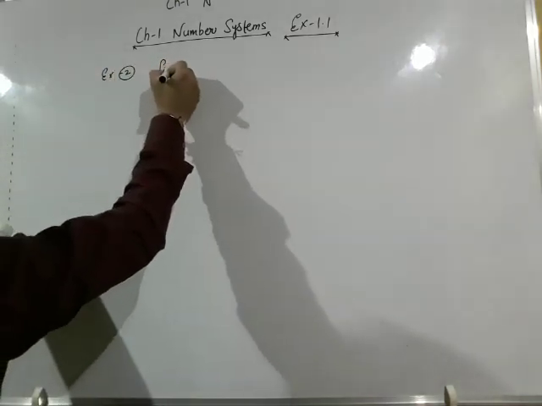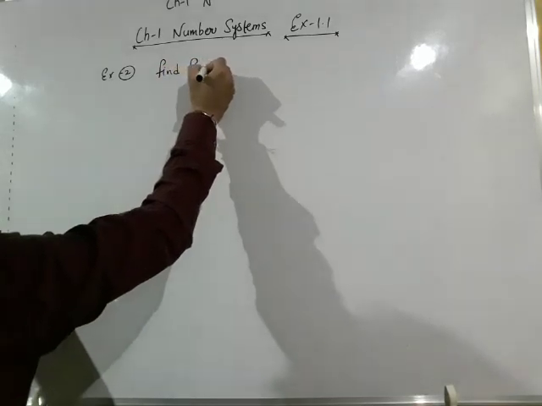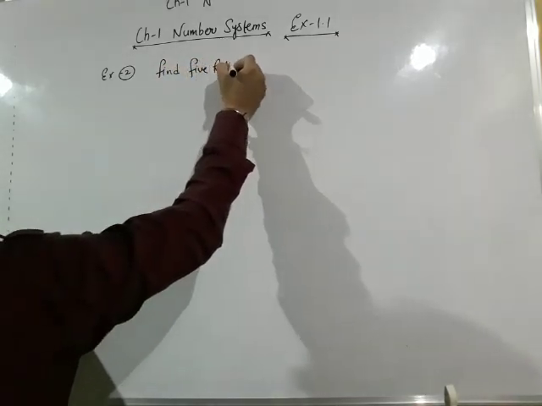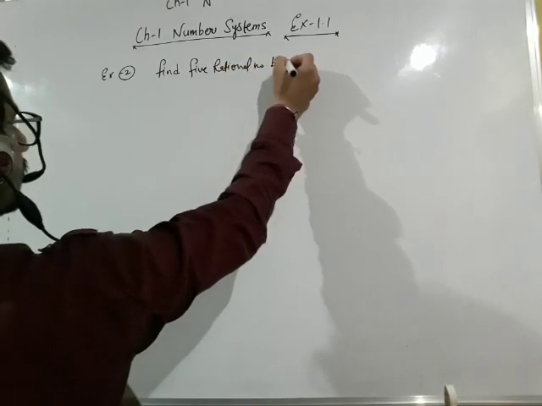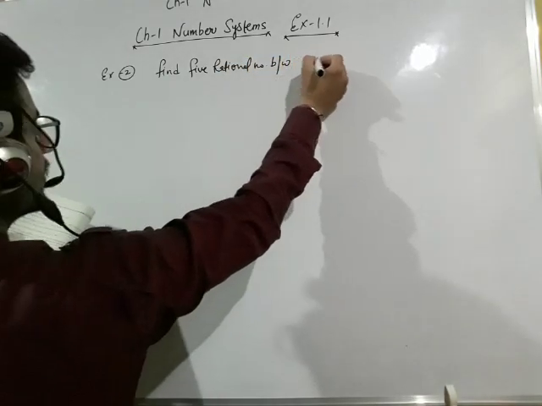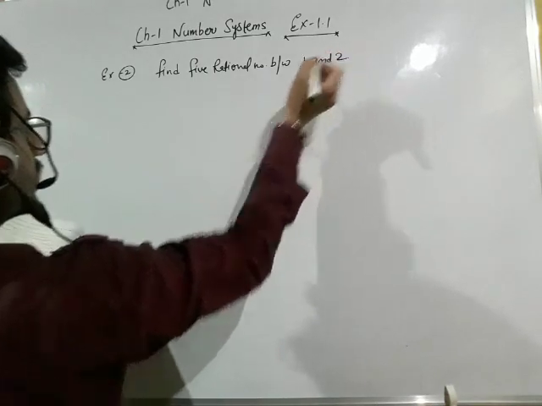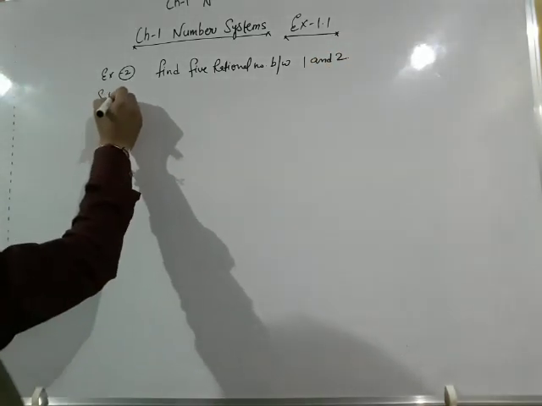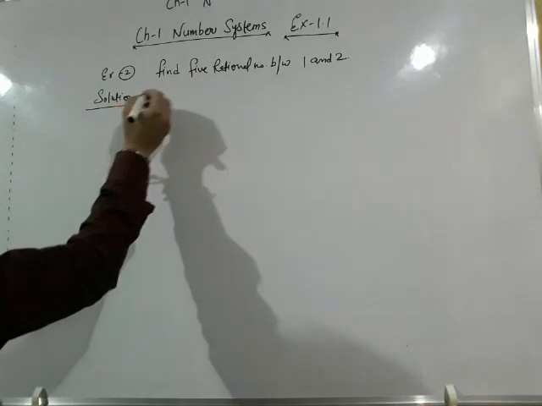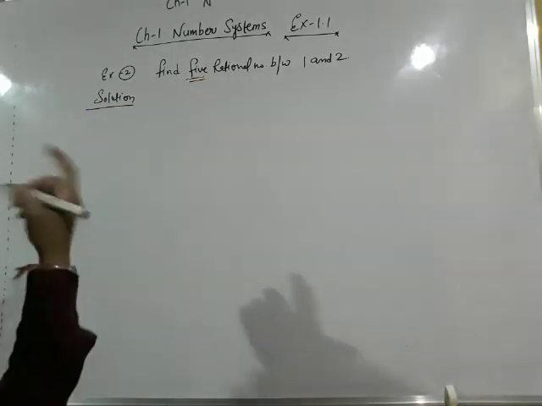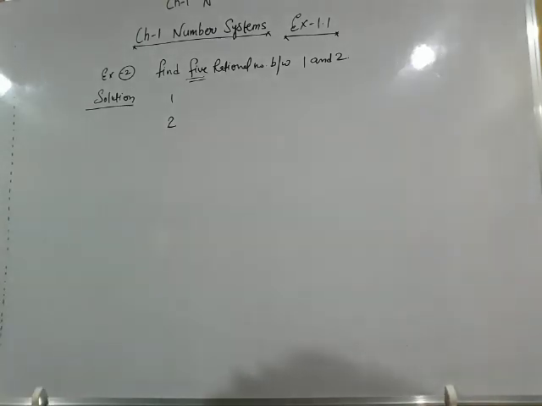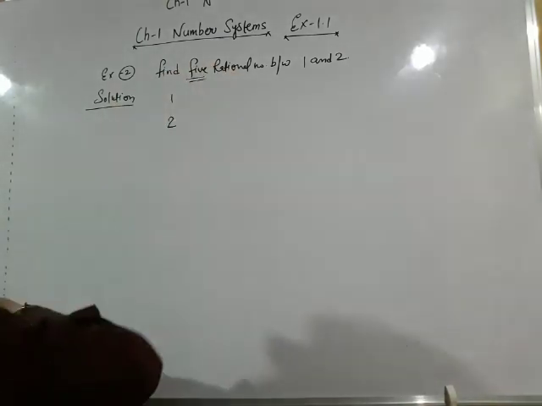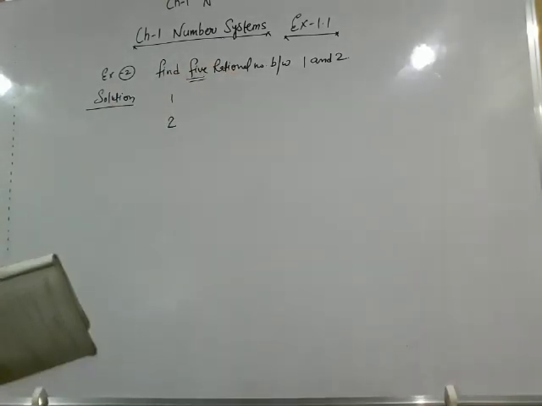Find 5 rational numbers, I am writing in short, between 1 and 2. Okay, now start its solution. We have to find 5 rational numbers between 1 and 2. We have two numbers given, 1 and 2, and we have to find 5 rational numbers.